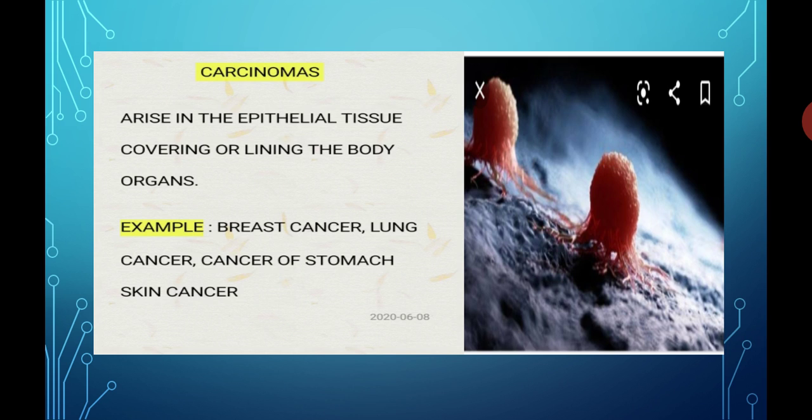I repeat the points once again. Carcinomas, the cancer which arises in the epithelial tissue which covers and lines the body organs, is known as carcinomas. In short, in carcinomas, the tissue which is affected is nothing but the epithelial tissue. And the examples of carcinomas are breast cancer, lung cancer, cancer of the stomach, and skin cancer. This is about type number 1, that is carcinomas.